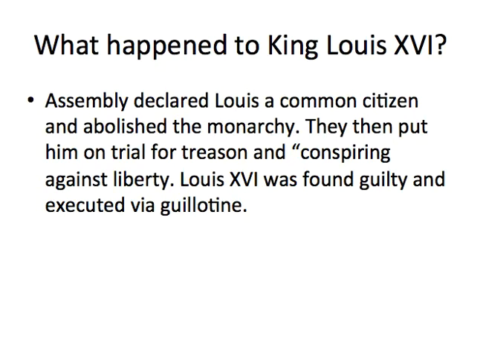All right, so what happens to King Louis? He is declared a common citizen, and they abolish the monarchy. Then they put him on trial for treason and for conspiring against liberty, and he is found guilty, of course. They wanted to find him guilty. It was kind of a make-believe trial. But then they vote on whether to execute him or exile him, and by one vote he loses, and he is executed via guillotine. He gets his head removed.